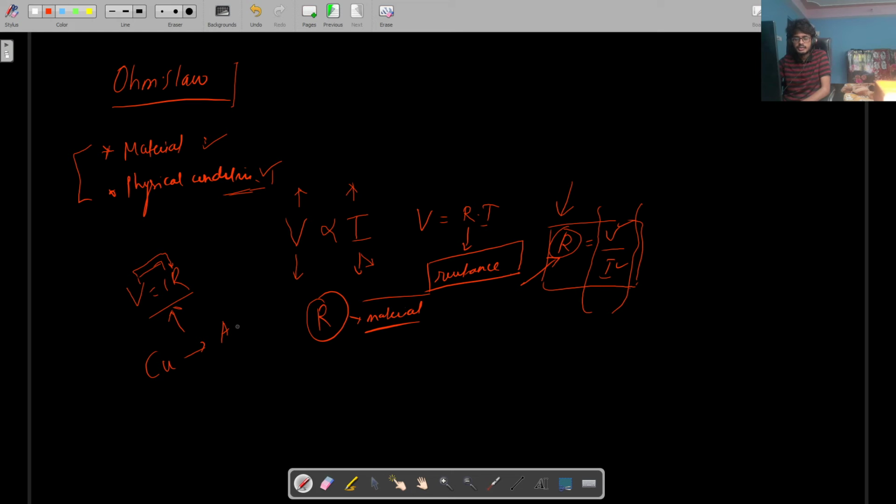So we have a tendency of selecting copper wires for wiring rather than silver wires, right? We have a tendency of choosing copper over aluminium. Aluminium is cheaper than copper, you should be knowing that, right? But still we have a tendency of choosing copper over aluminium. Why is that? Because there is a considerable difference in the resistance. There will be a considerable difference in the ability of the thing to conduct, right?